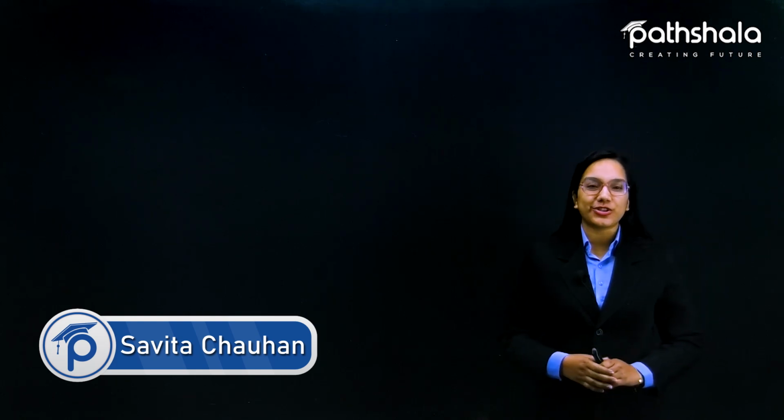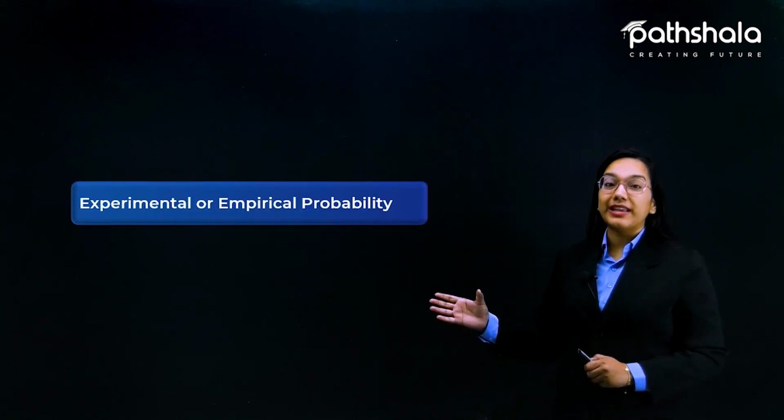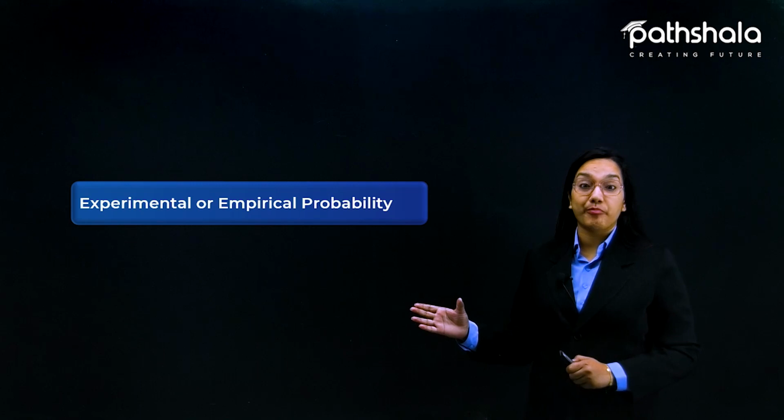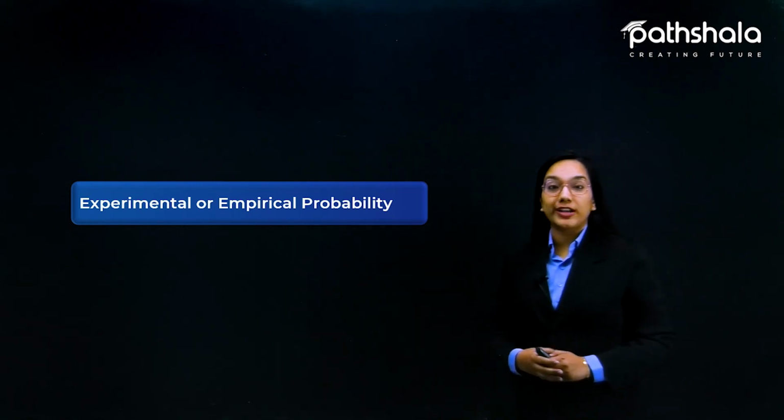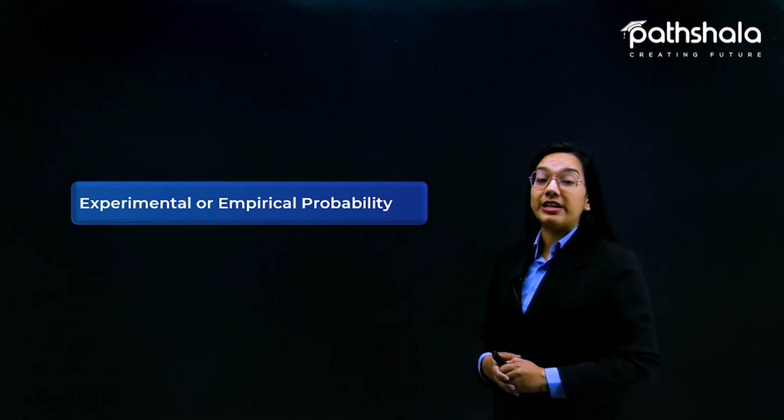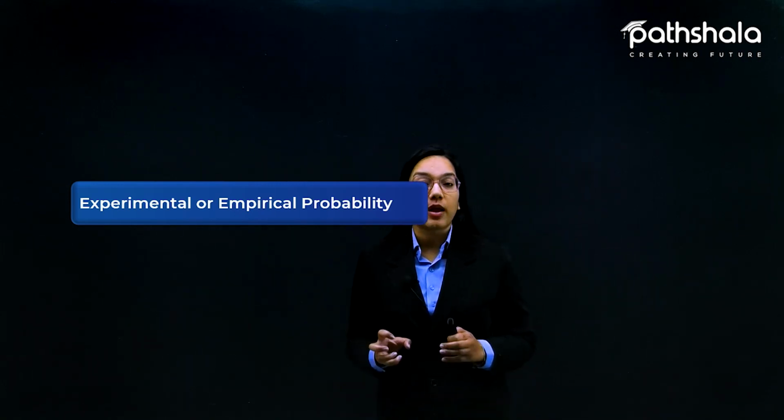Let's start a new chapter today called probability. In the previous classes, we have learned about a very special type of probability, which is nothing but the experimental or the empirical probability, and we also know the formula for it, how we can find such a probability.